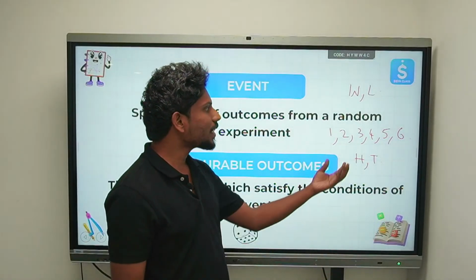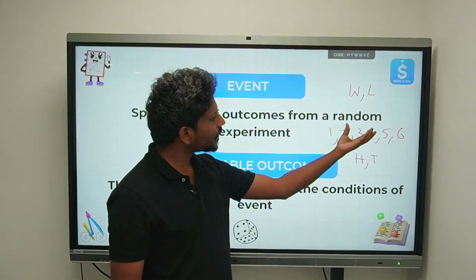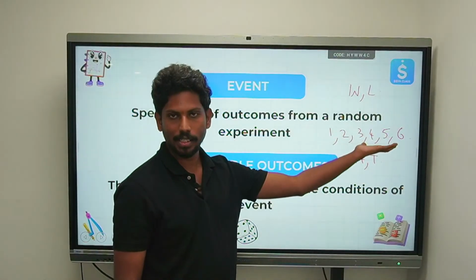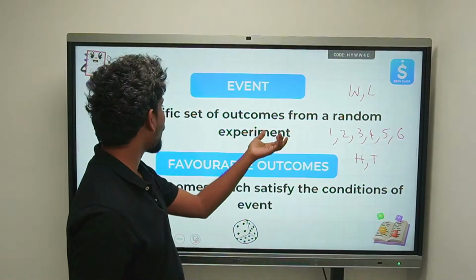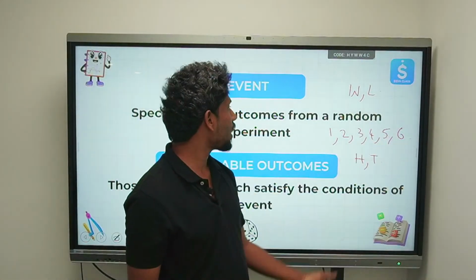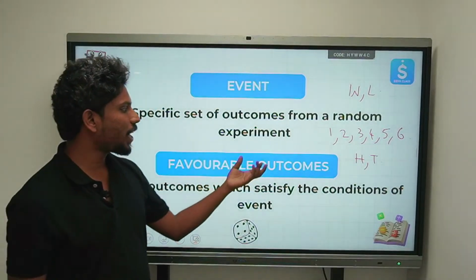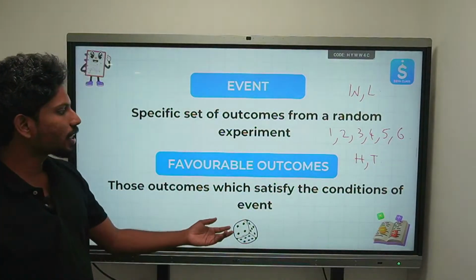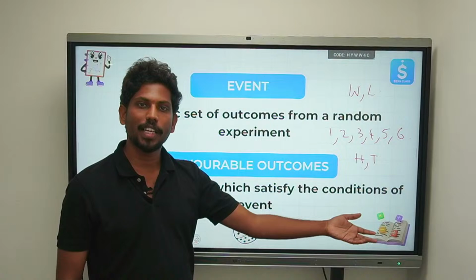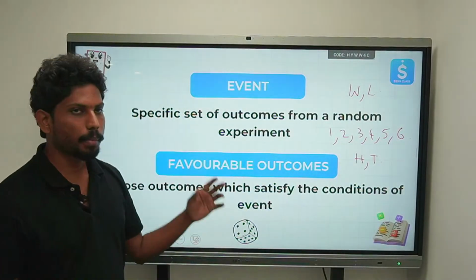So events are a set or a subset of these numbers, or you can say they are the specific numbers in an experiment. And what is meant by a favorable outcome? Those outcomes which satisfy the event are called favorable outcomes.